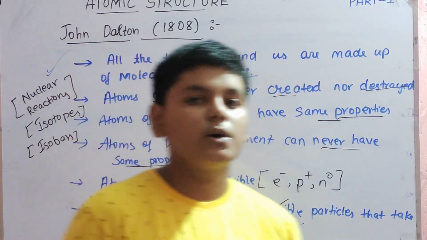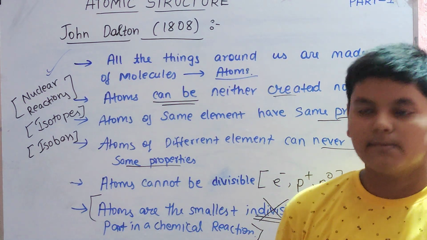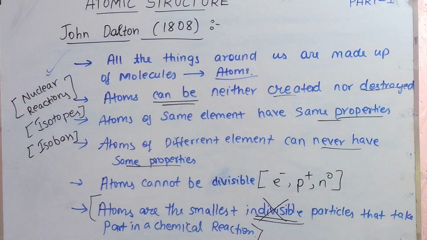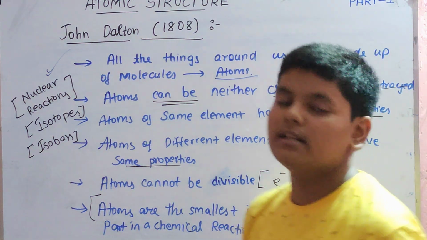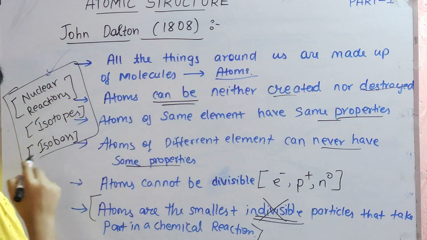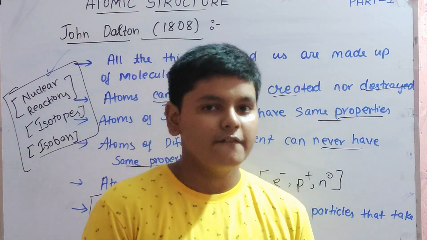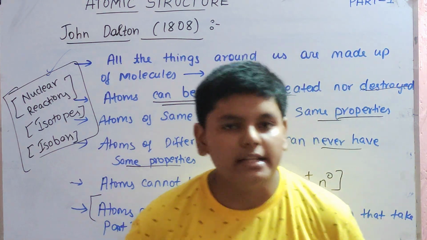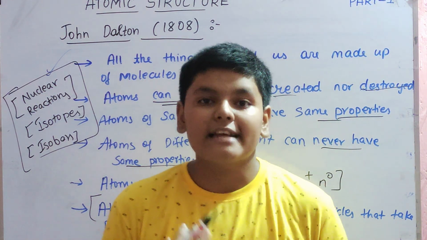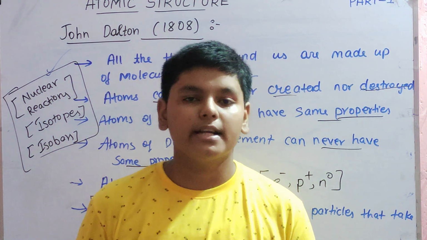Atoms, yes, are the smallest particles which take part in a chemical reaction, but they are not indivisible, they are divisible. So this was the theory given by John Dalton. These were his postulates and these are the drawbacks. This is why the theory failed. It was the first scientific theory, which was appreciated and approved.